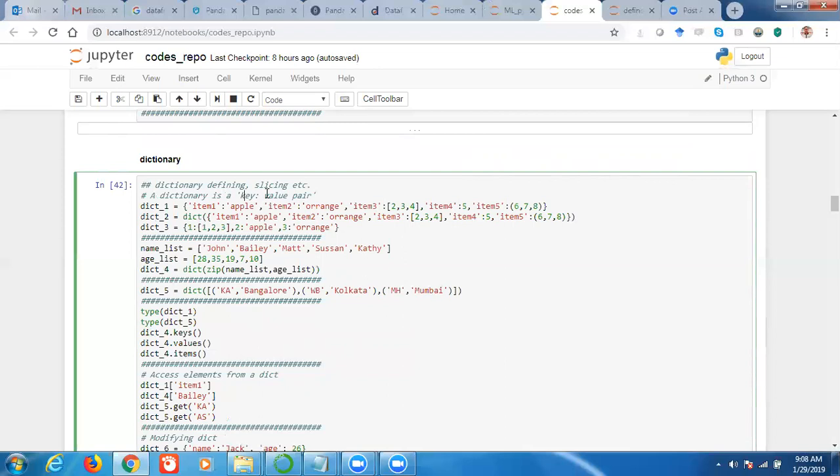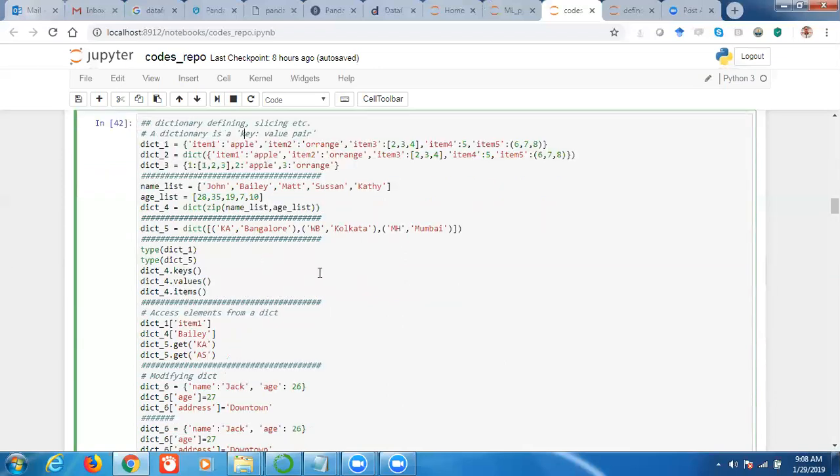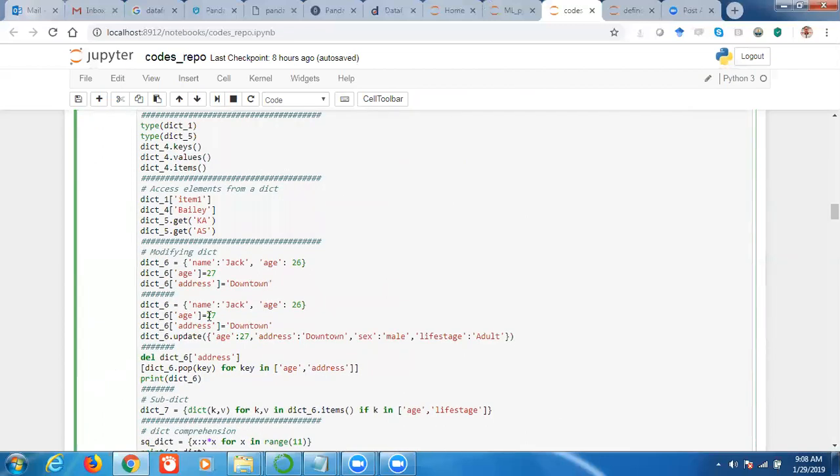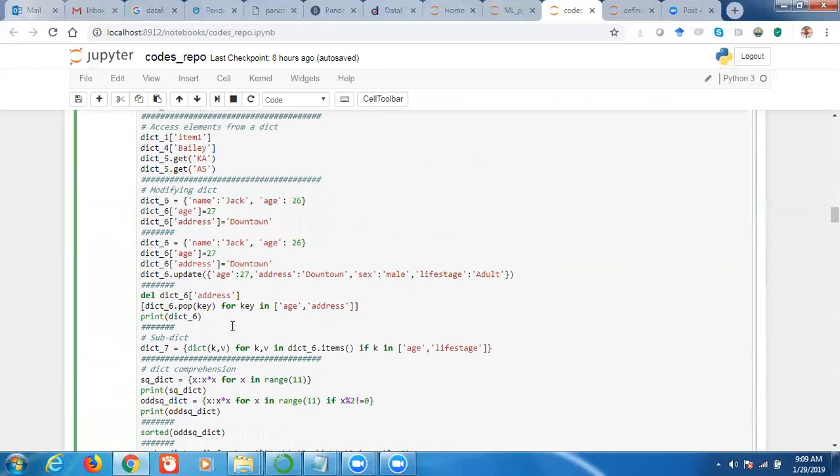Then we saw different ways of creating a dictionary. Then we saw how we can change the values in a dictionary. Whatever we do with a dictionary, we do with the keys. After creation of the dictionary, we can change the values.